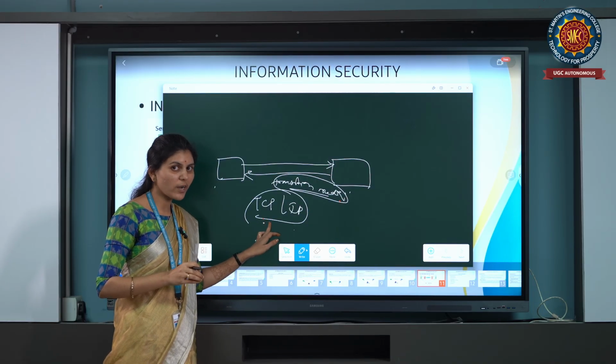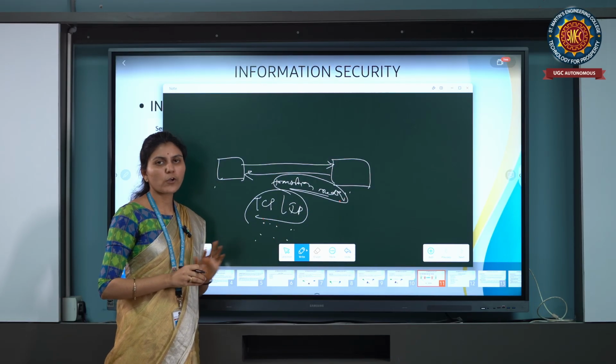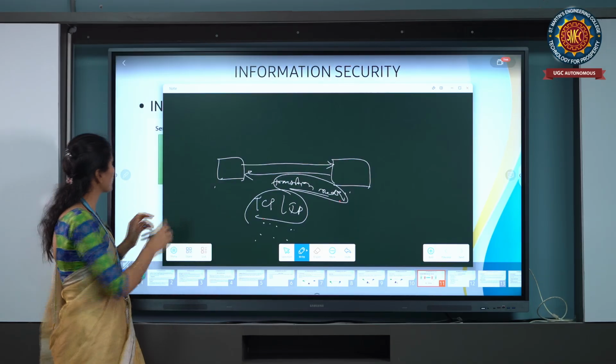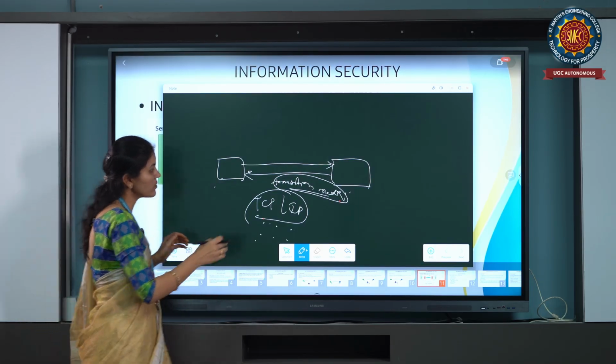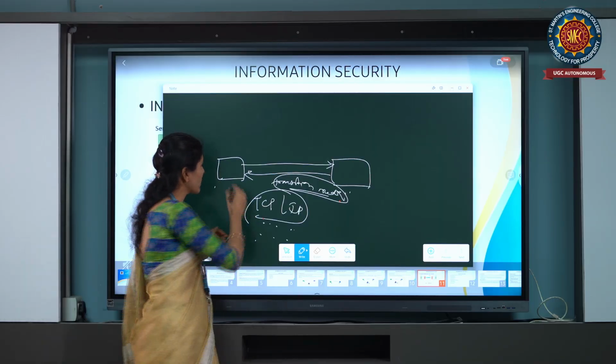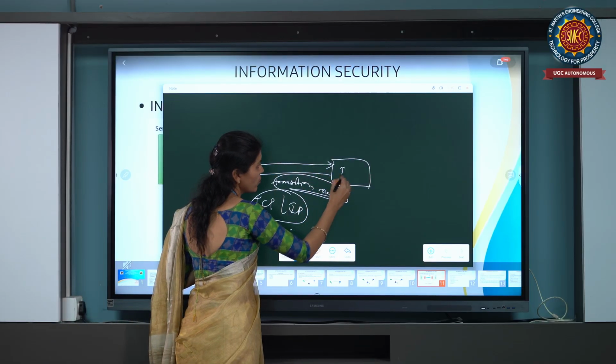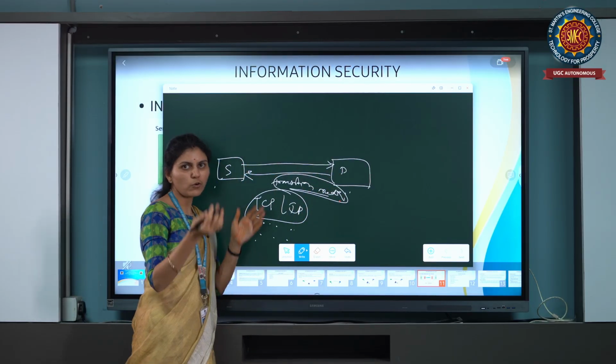Transmission control protocol and internet protocol. With the help of this internet protocol, we can send the information from source to destination and destination to source.